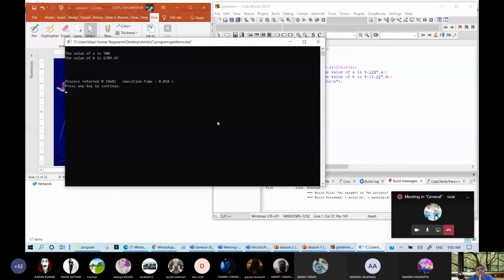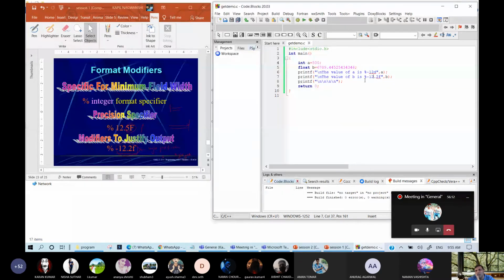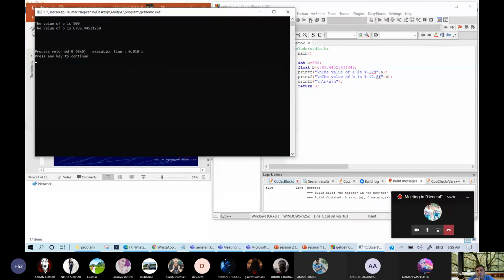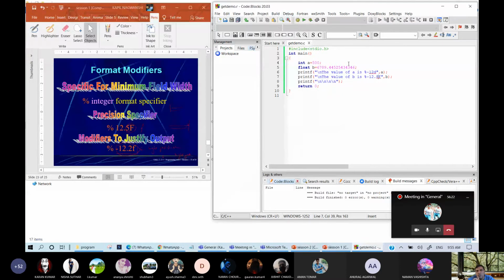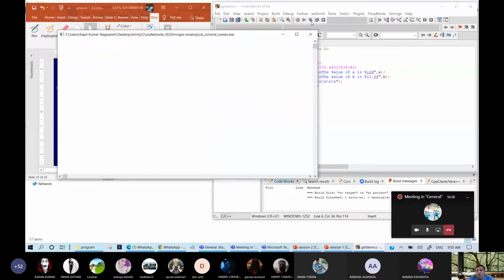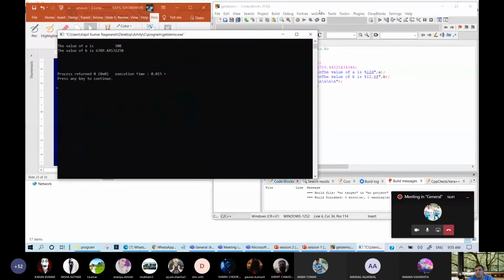This is a left justified answer actually. It will justify the answer in left. And if we put plus, it will justify the answer in right. Now right justification is there.